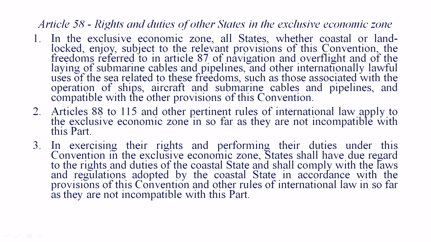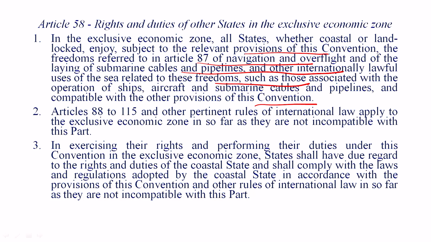Then there are the rights and duties of other states in the exclusive economic zone. In the exclusive economic zone, all states, whether coastal or landlocked, enjoy, subject to the relevant provisions of this convention, the freedoms referred to in Article 87 of navigation and overflight and of laying of submarine cables and pipelines, and other internationally lawful uses of the sea related to these freedoms, such as those associated with the operation of ships, aircraft and submarine cables and pipelines, and compatible with other provisions of this convention.